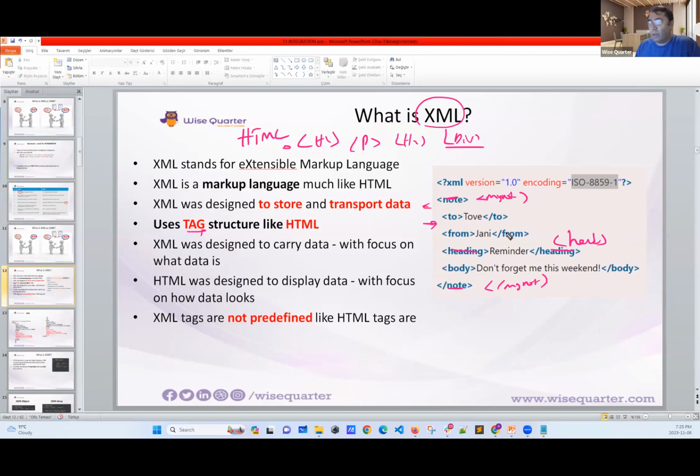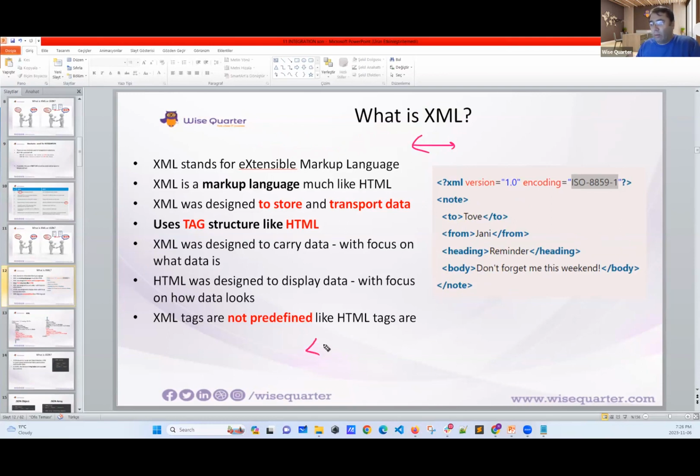You can change everything, which means in XML, you can create the text. It's not predefined. This is the useful part. And now you are going to interact with the second part, right? You created this. You said, okay, I am going to use note tag, and then I'm going to use to tag, and I'm going to use from tag, etc., etc.